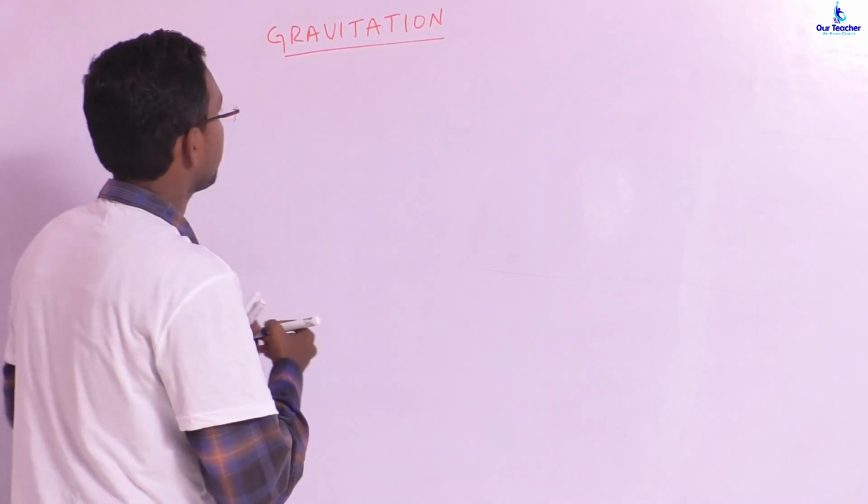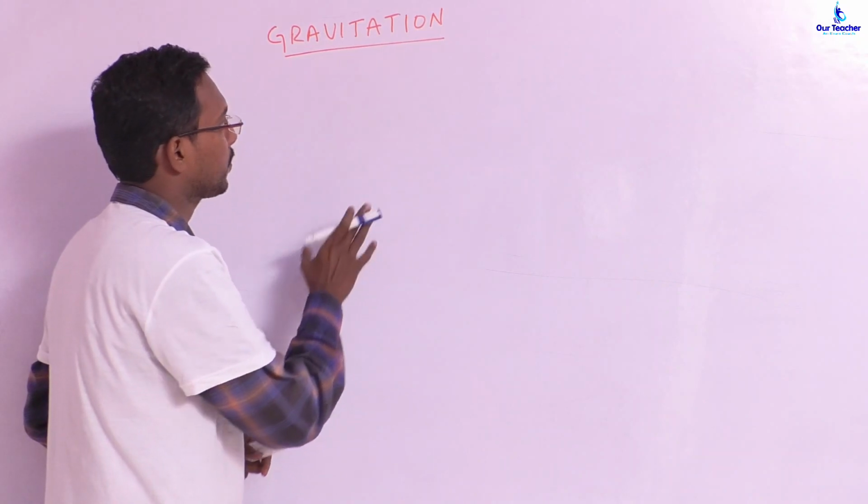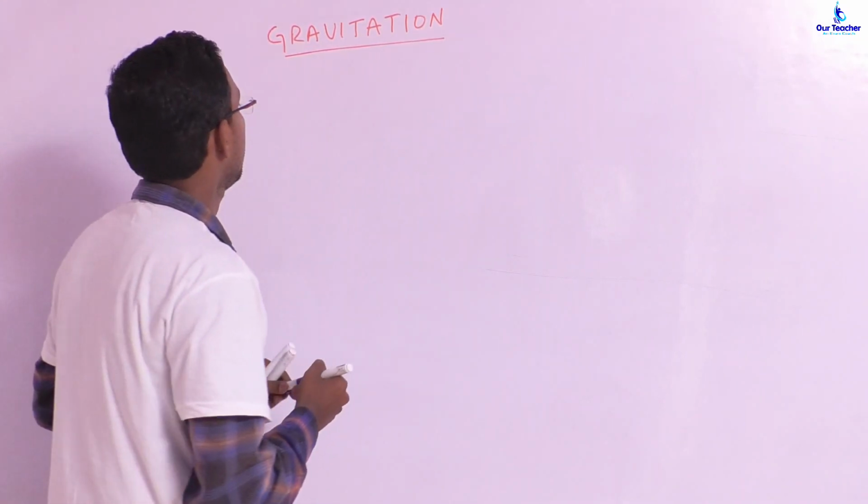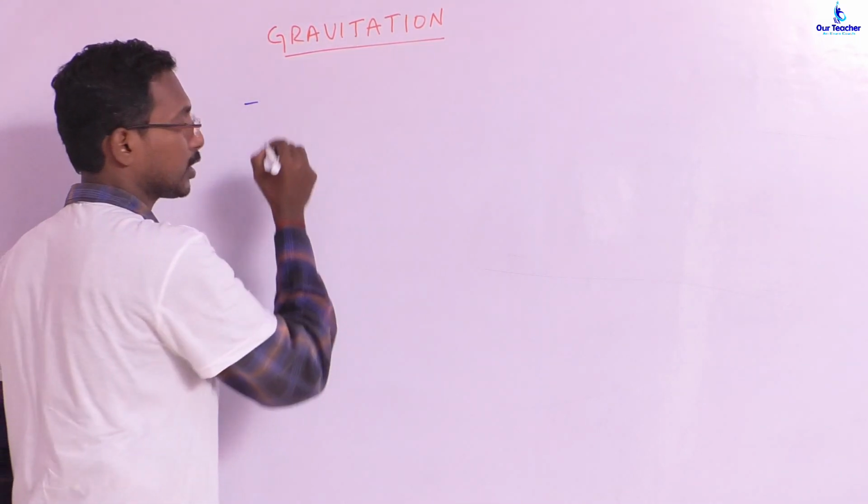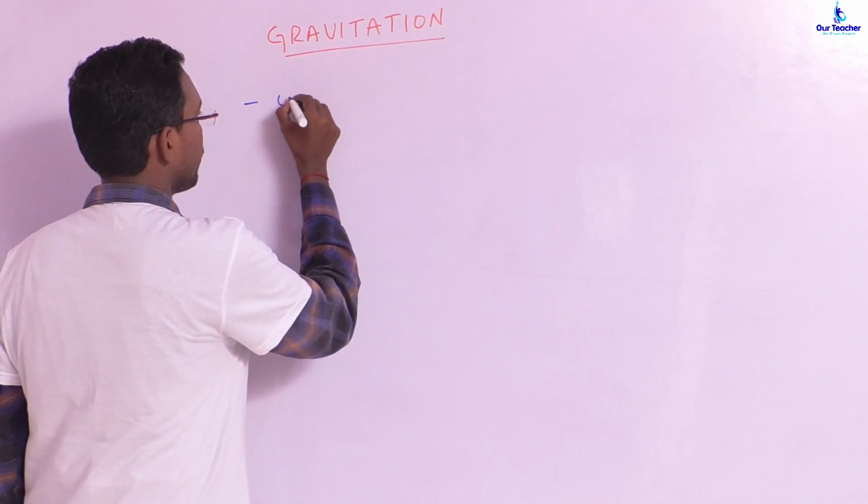Today we are going to deal with our 9th standard chapter, gravitation. Students, let us start the introduction part of our lesson, or the main topics of the gravitation lesson, right? In this lesson we will deal with, first of all, the topic known as uniform circular motion.